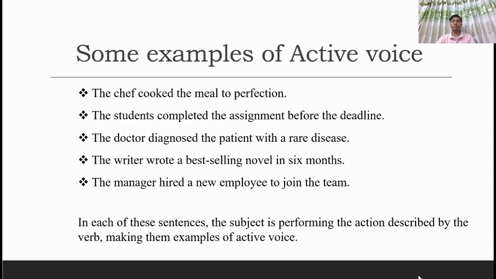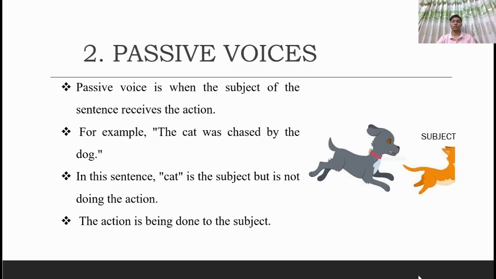Some examples of active voices are: the chef cooked the meal to perfection. The student completed the assignment before the deadline. The doctor diagnosed the patient with a rare disease. The writer wrote a best selling novel in 6 months. The manager hired a new employee to join the team. Here, in each of these sentences, the subject is performing the action described by the verb, making them examples of active voices. Now let's move on to passive voice.